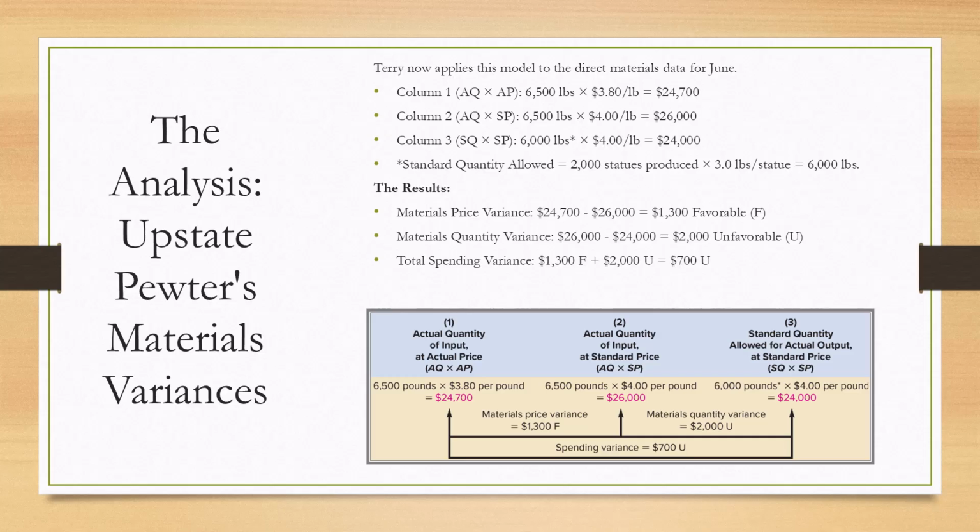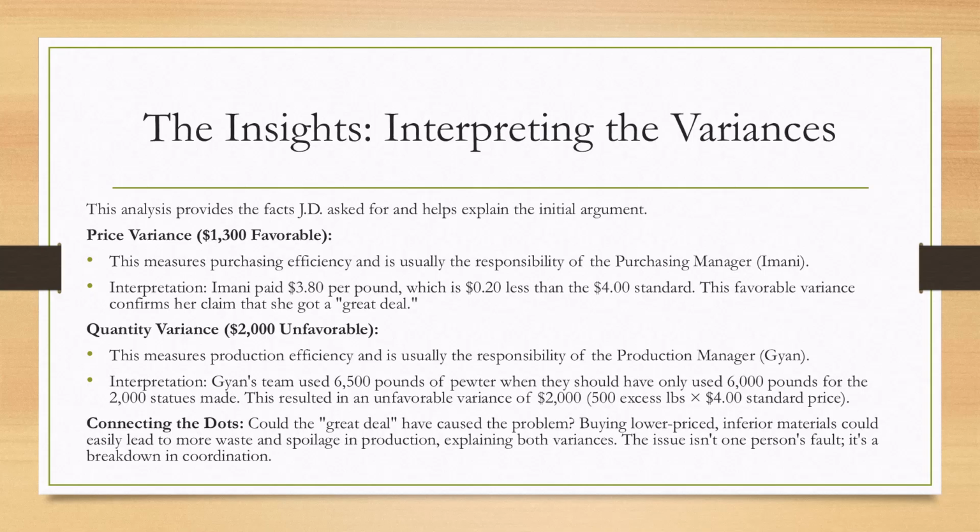Now we can calculate the variances. The materials price variance is the difference between column 1 and 2, which is $1,300 favorable. The materials quantity variance is the difference between column 2 and 3, which is $2,000 unfavorable. And as you can see, these two variances net to our original $700 unfavorable spending variance. This detailed analysis provides the facts that the President, JD, asked for, and it helps explain the initial argument between the managers.